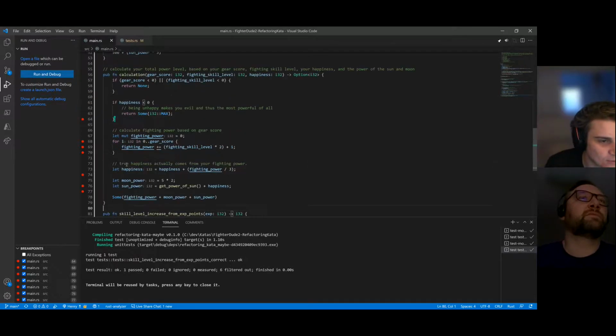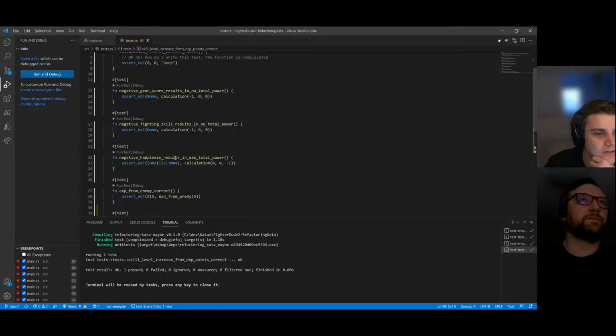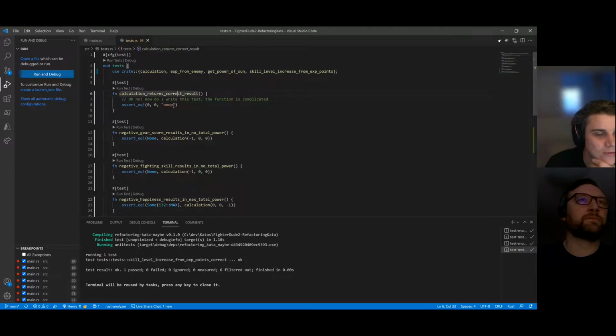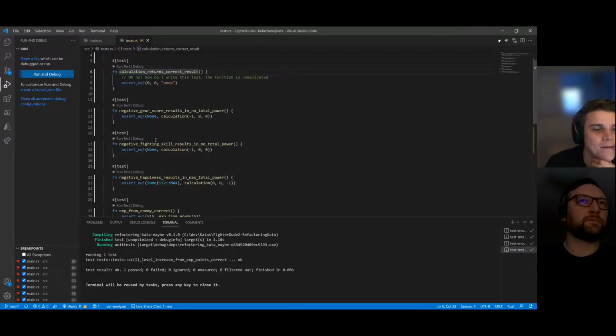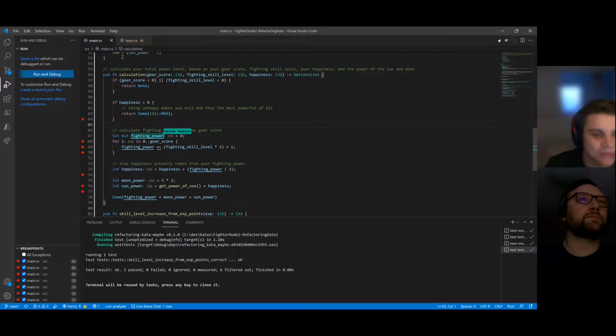Let's see. So we have a couple more of these breakpoints, and they're not getting hit by any current test. So I guess now what we want is to actually add another test for calculation that gets past this happiness less than 0 branch. And it looks like we have this fighting power calculation, and then we do some happiness stuff.